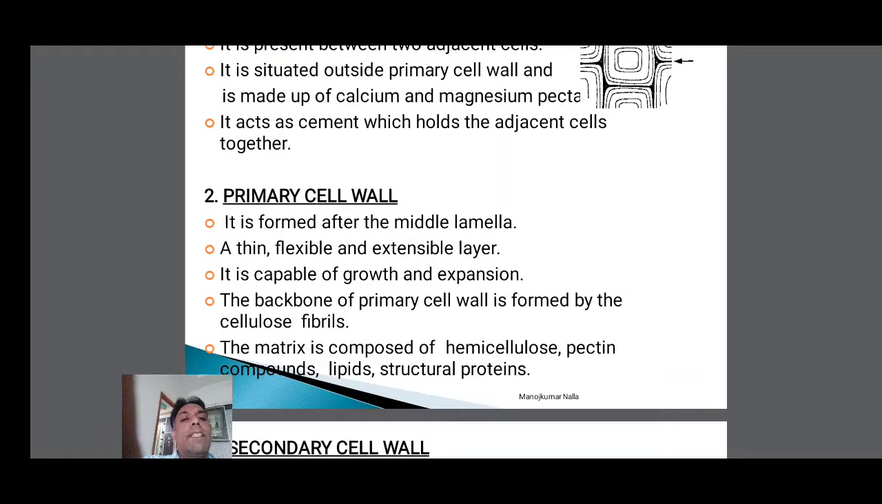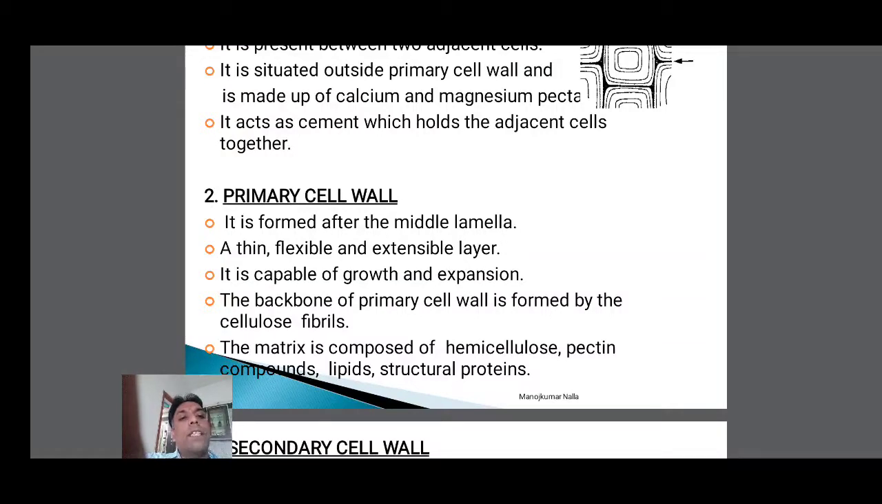The second one is the primary cell wall. It is formed after the middle lamella. At the time of cell division, the middle lamella is formed first. After the middle lamella is formed, inside of the middle lamella, the primary cell wall is formed. So that's why we said after the middle lamella.